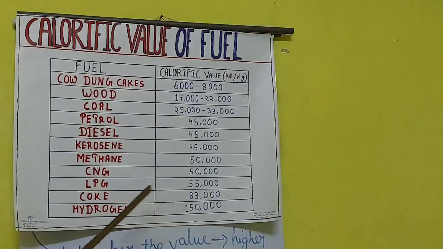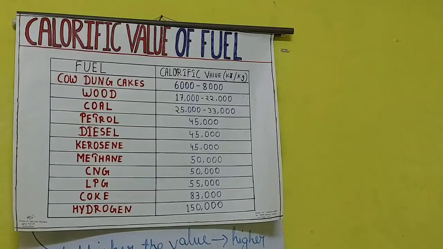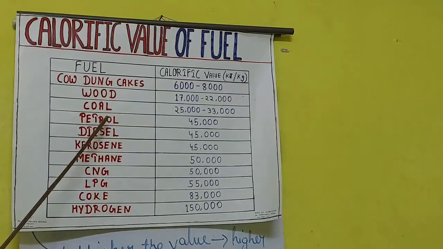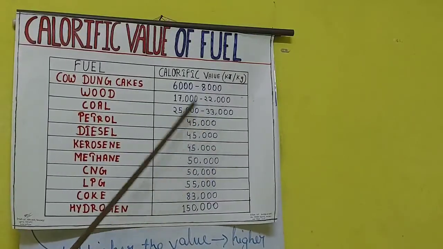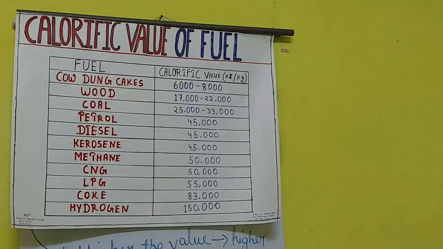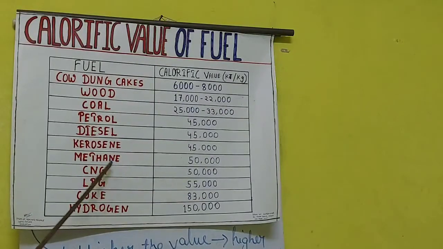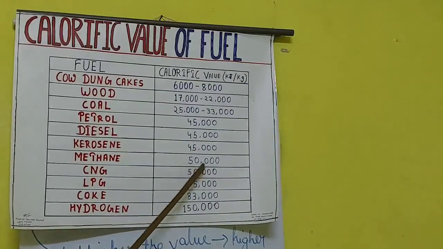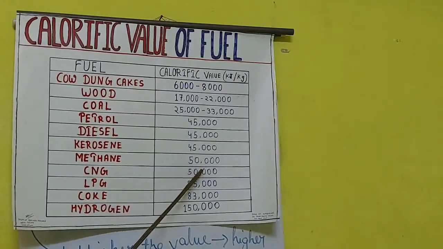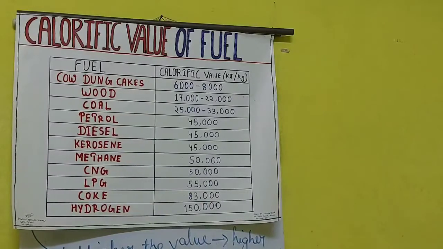Then one more thing you can notice here is petrol, diesel and kerosene. All three have a calorific value of 45,000 kilojoule per kg, which means petrol, diesel and kerosene have the same calorific value. Then you can see methane and CNG, compressed natural gas. These two have 50,000 kilojoule per kg. Clear? Then LPG.